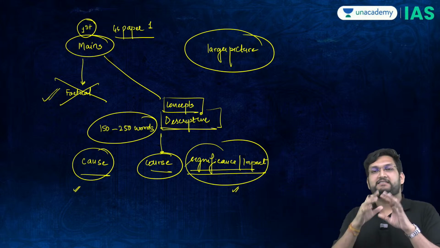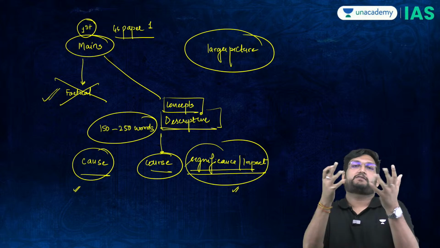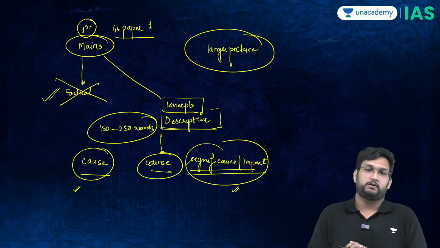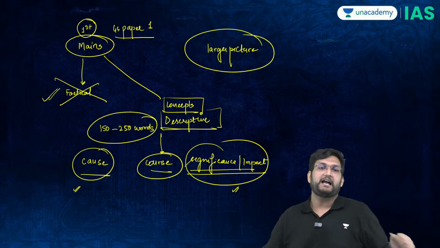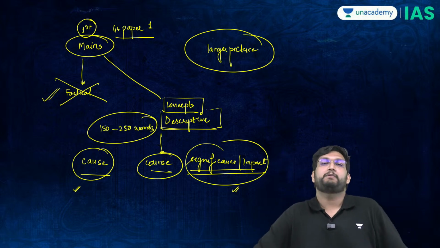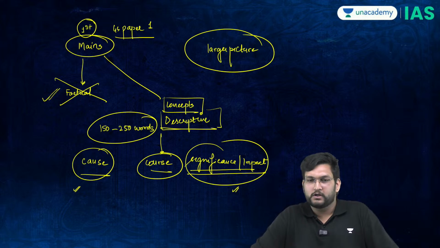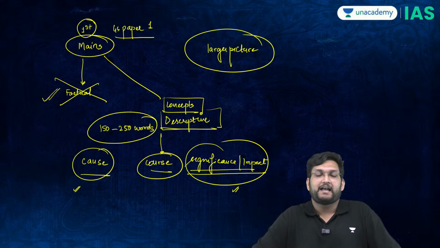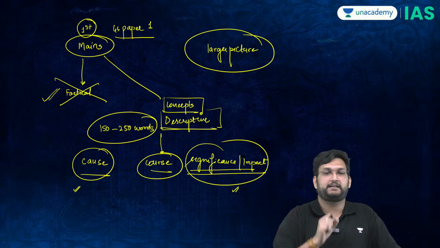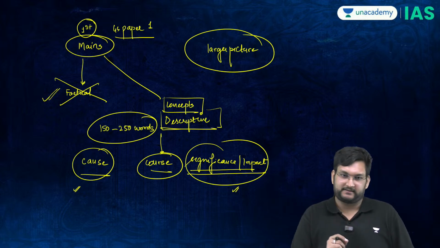Now, what is the structure of this lecture? If anybody asks you, why did the First World War happen? What is the answer which you will give? I'm looking at the comment section. Tell me, why did the First World War happen? There's a standard answer which is going to come from most of you, and if not you, from most of the aspirants, and that is related to what is called the Sarajevo crisis.